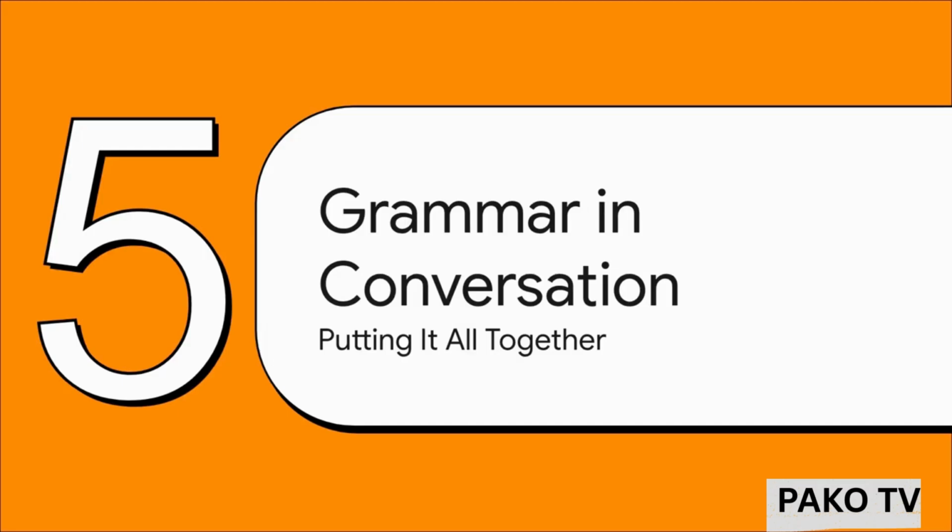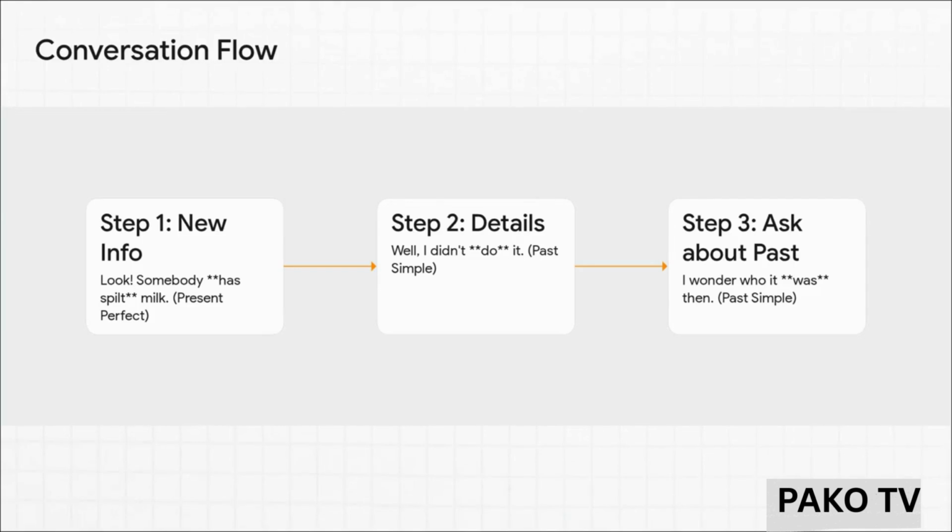Okay, that's the theory. But how does this actually work when people are talking? Because we don't just pick one tense and stick with it. We actually use both of them together, and they each have a different job to do. And this is so useful in real life. Check this out. We often start with the present perfect to introduce a piece of news, something that has a result now. Like, look, somebody has spilt milk on the carpet. The result? There's a puddle of milk right there.